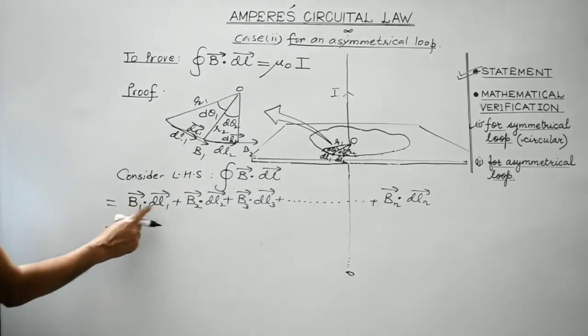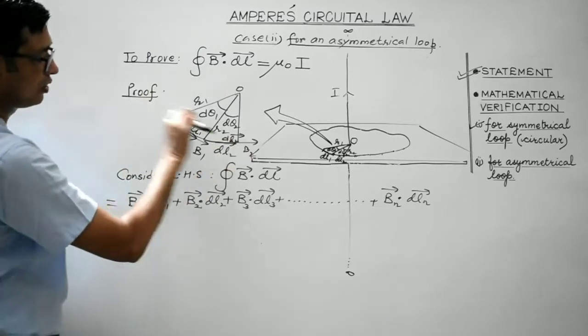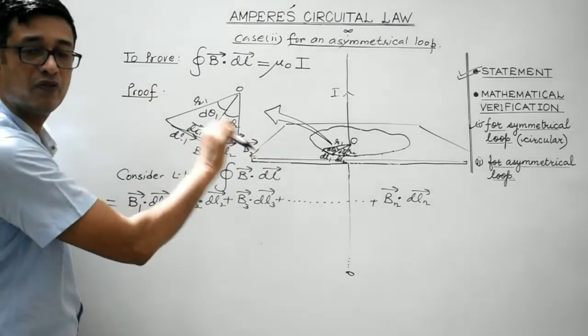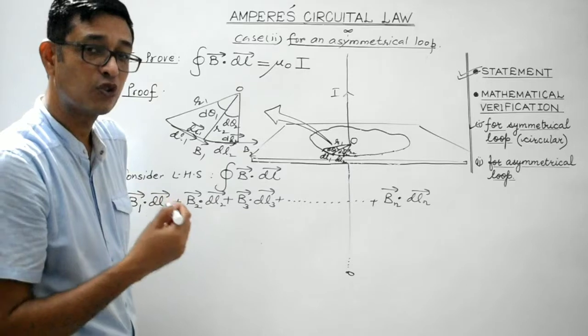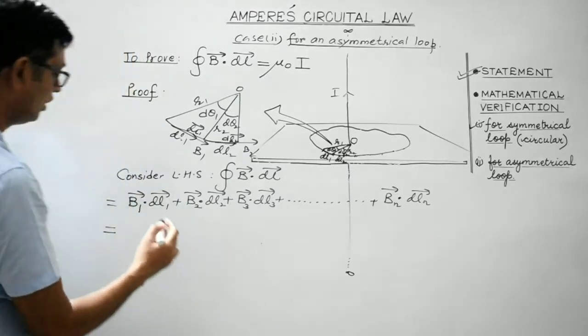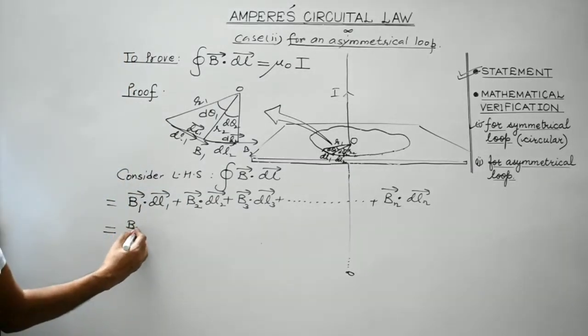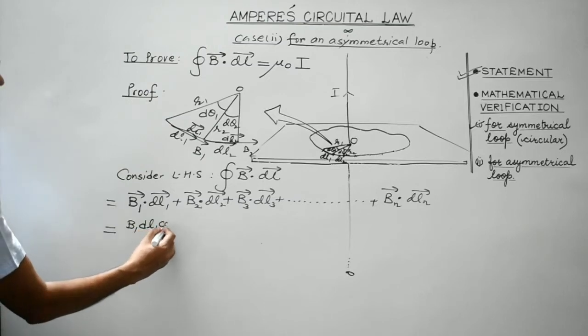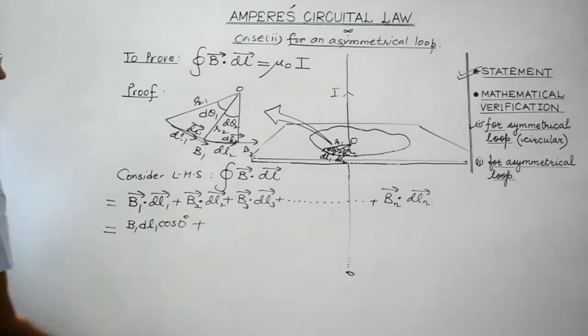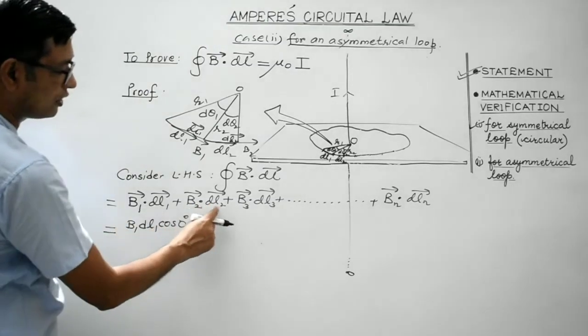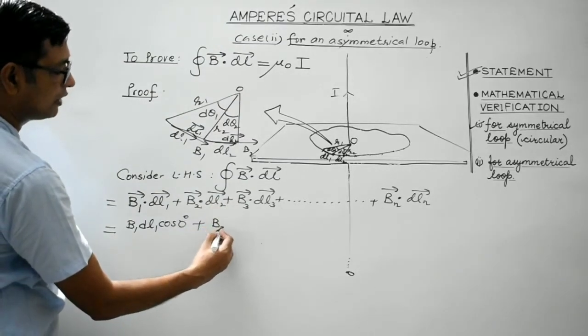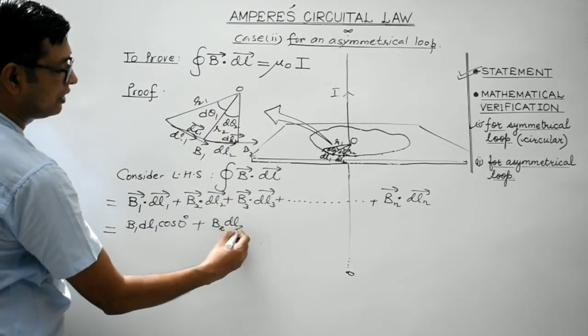What's the angle between B1 and dL1? B1 is along this direction, dL1 will also be along that direction. It will be given tangential, isn't it? So the angle between these two is 0 degree. So it is B1 dL1 cos 0 degree. This is the dot product. Again, B2 vector dot dL2 vector. It is magnitude of B2, magnitude of dL2.